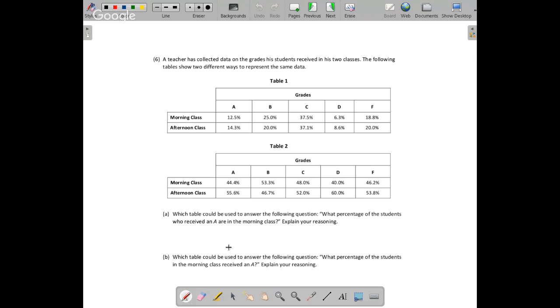And so you try to come up with an explanation as to why you believe what I believe here, that that's table 2. And again, one reason is when you look at the column of A's, it adds up to 100%, which means that column refers to all of the students that got an A, which is what we're asked about in the beginning of that question. So I'll use some similar reason to figure out part B.